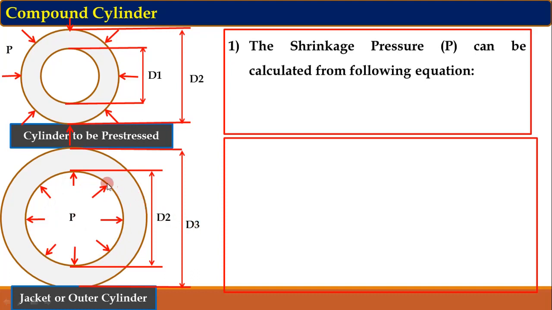So the tangential stress will develop in this jacket. And we have already seen the tangential stress equation if the cylinder is subjected to internal pressure. That equation is sigma T equal to P, which is nothing but the shrinkage pressure, but here you can consider it as an internal pressure for this jacket. D3 and D2 are the diameters of this jacket.